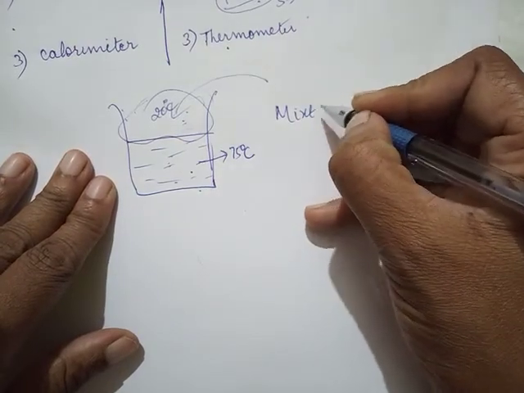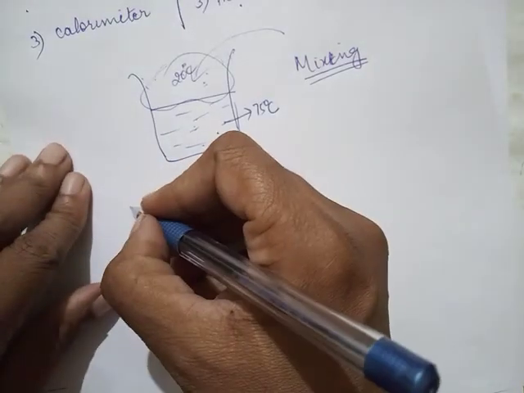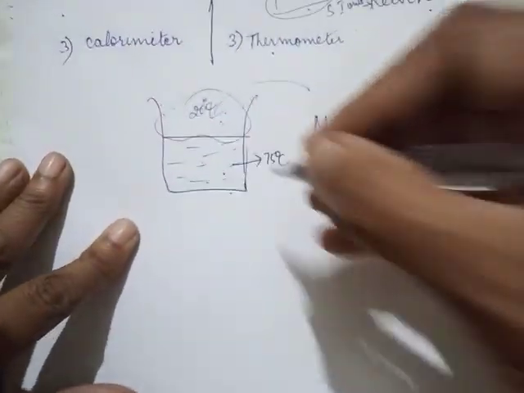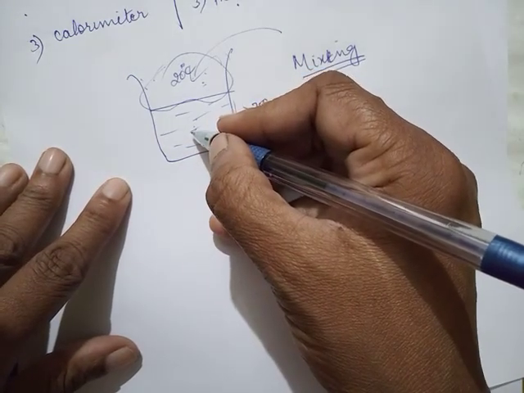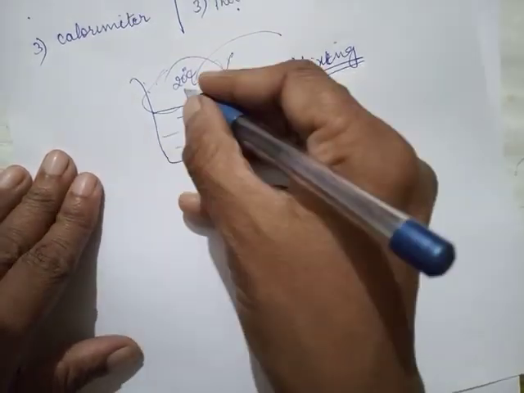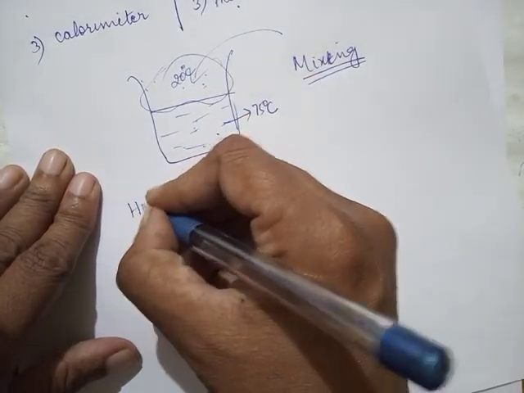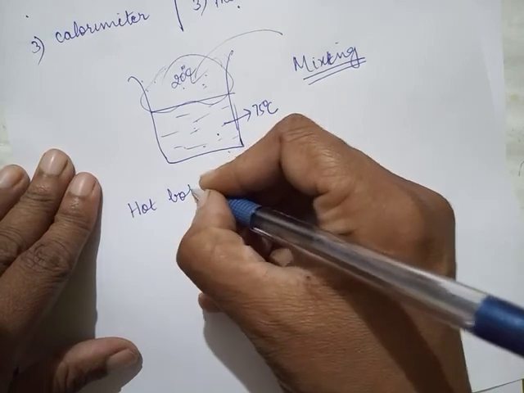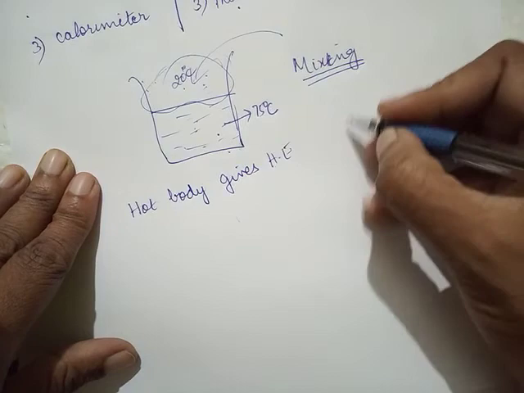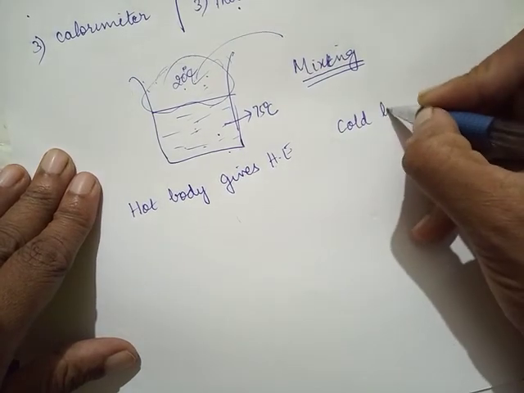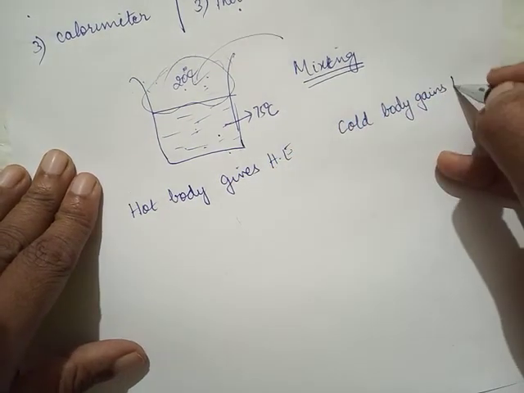Okay, they are mixing together, and what will happen? The hot body will give its heat energy, and the cold body will gain heat energy. Okay, the hot body gives heat energy and the cold body gains heat energy. It takes heat energy.